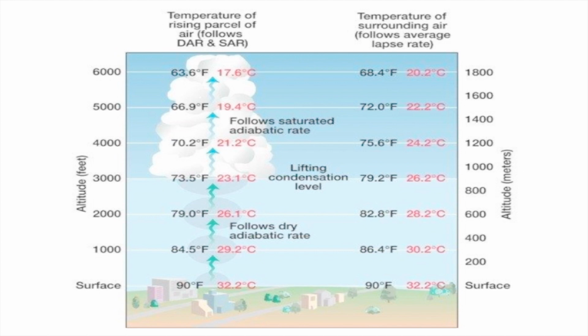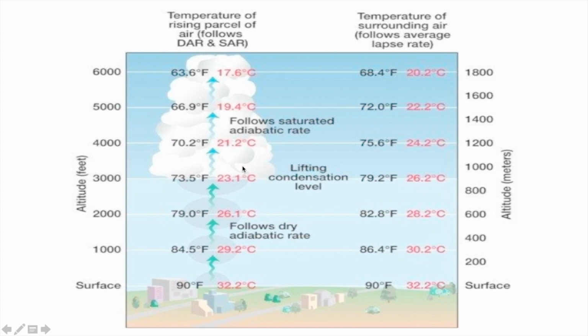Okay, now think of it. There is a parcel on the Earth's surface having 32 degrees Celsius. Okay, as it moves up, it will expand, and finally it reaches 1000 meter. See, this is in meter. So 1000 meter is somewhere here. Okay, so close to 1000 meter, you can see that the temperature is around 26.2 degrees Celsius. And from here, now cloud is developing.